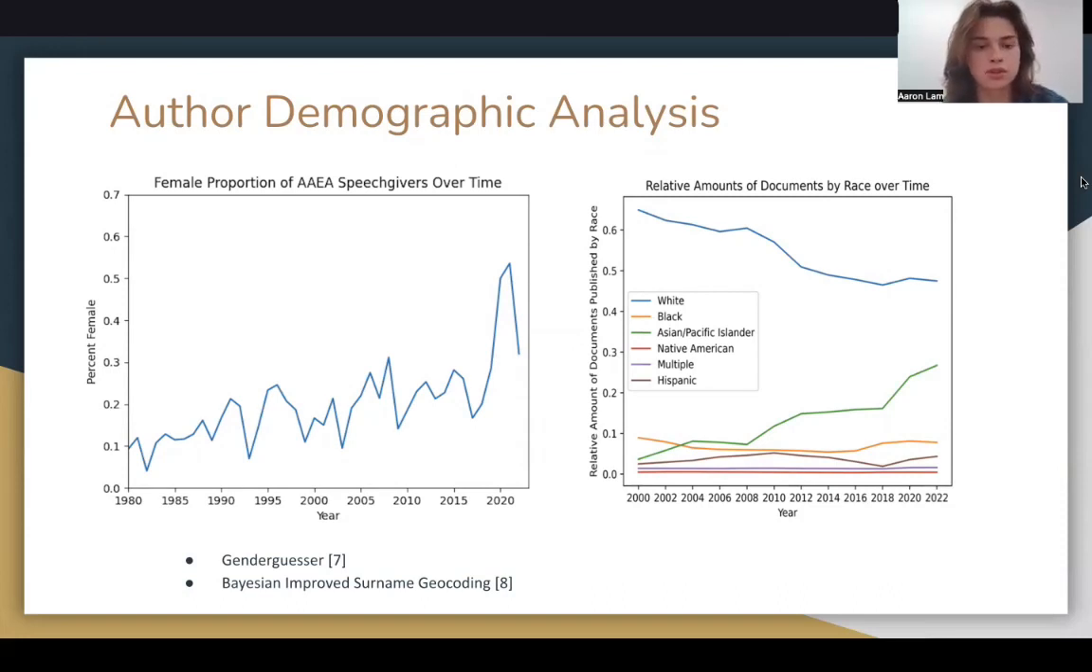We also used Bayesian Improved Surname Geocoding, or BISG, to predict the race of each author based on last name. After modeling that over time as well, we see a consistently white-dominated field, although AAPI authors are beginning to displace a little bit of that dominance, while no other race is gaining any significant ground.